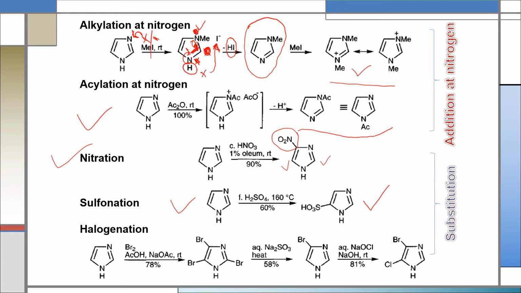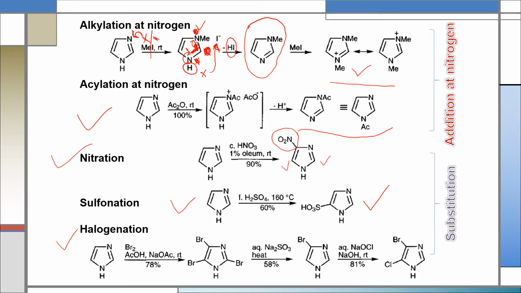If we do halogenation, in that case polyhalogenation will occur if we use bromine, acetic acid and sodium acetate at room temperature. In that case 2,4,5-tribromoimidazole will be produced.